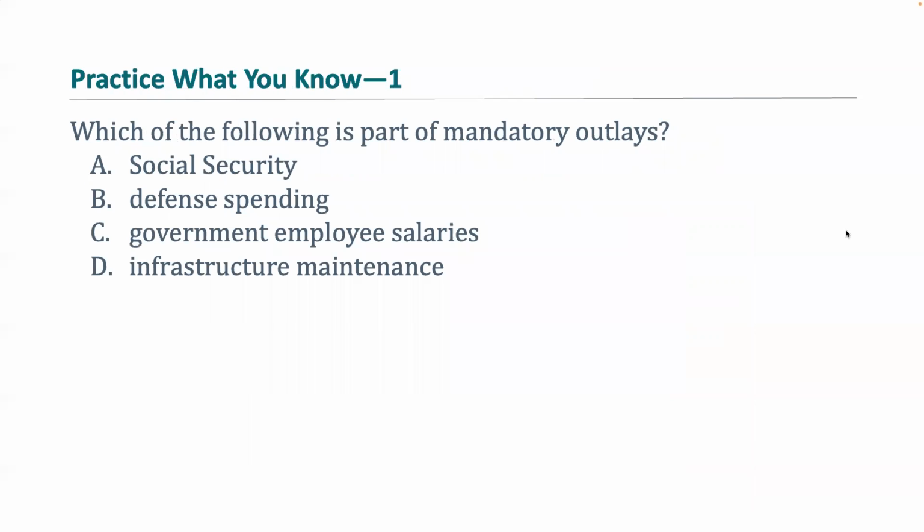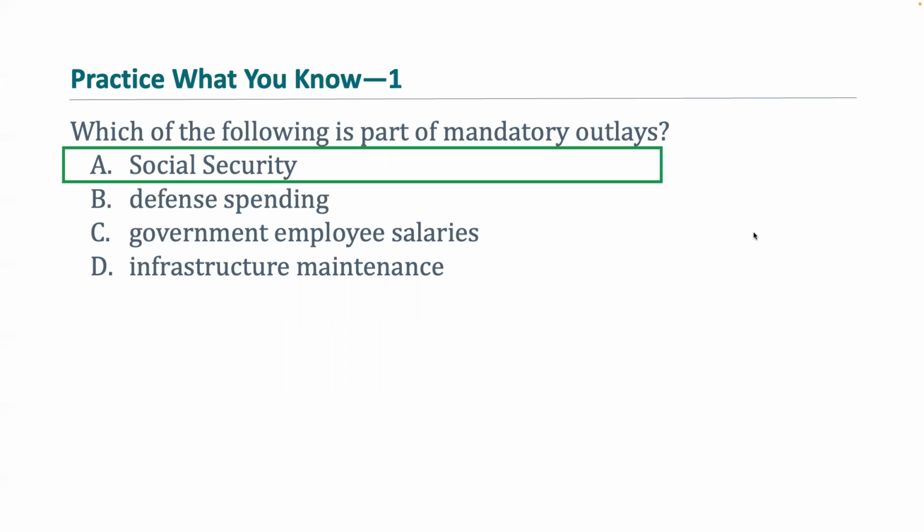We're going to go ahead and wrap this video up with a practice what you know question. So which of the following is part of a mandatory outlay? And the correct answer here is Social Security. Out of the items listed, Social Security changes to it would literally require an act of Congress, so it is considered a mandatory outlay.